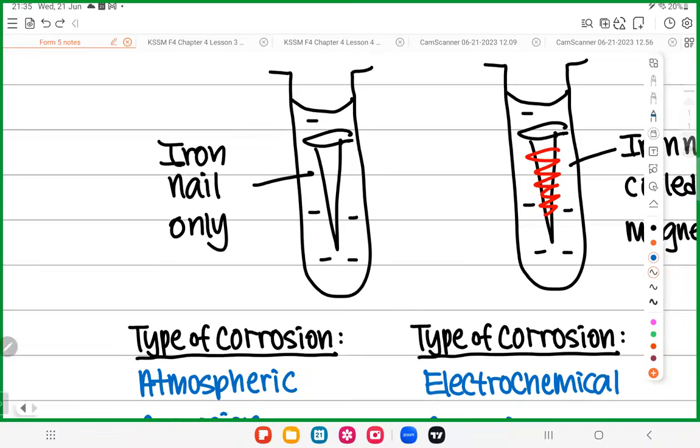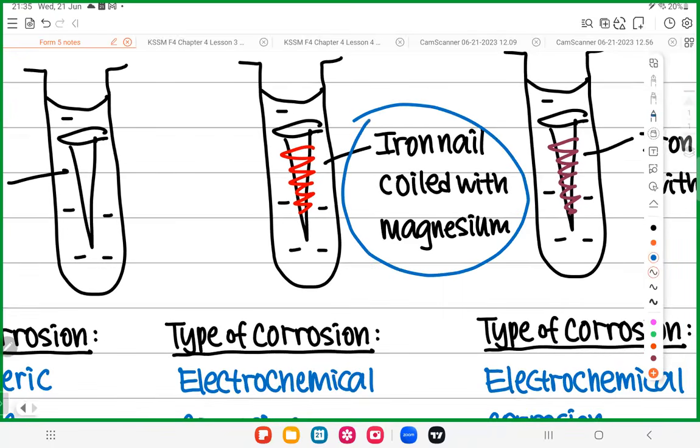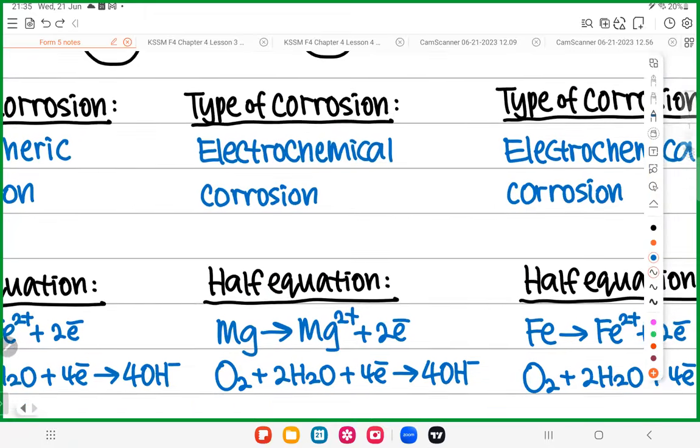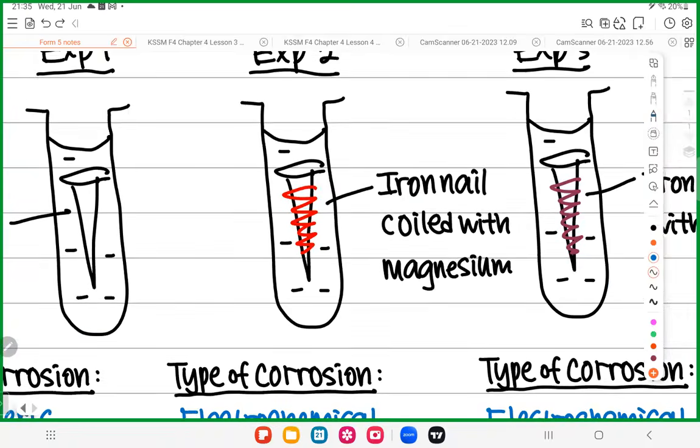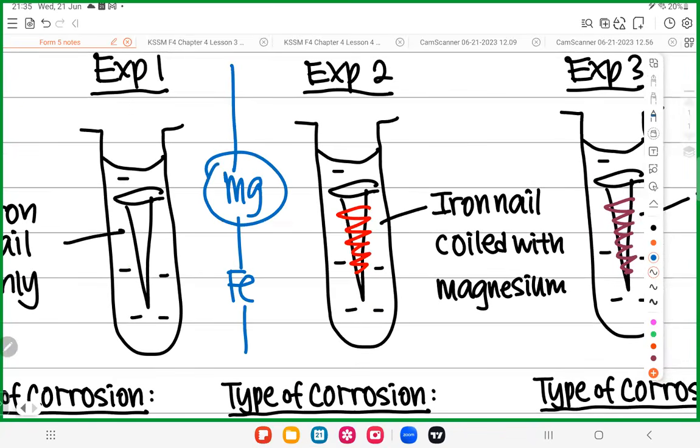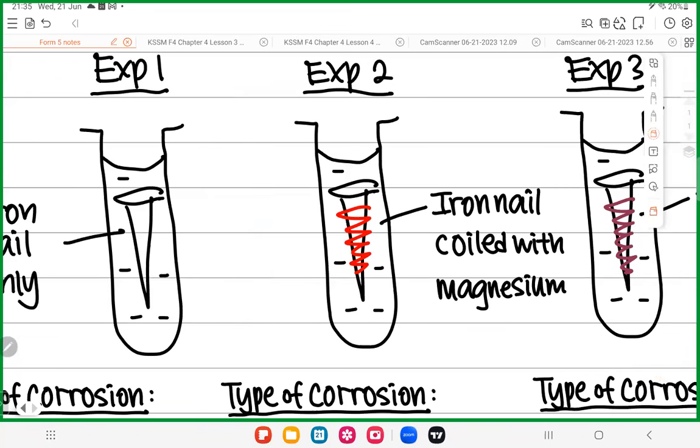So when iron is coiled with magnesium, you have two metals here. When two metals, it should be electrochemical corrosion. So electrochemical corrosion, how to go about it? So who will die? Look at ECS. Magnesium is here, iron is here. Magnesium is higher than iron in ECS, so magnesium will die. So magnesium, being higher in ECS, will donate electron. So when magnesium donates electron, Mg becomes Mg2+ plus 2e.